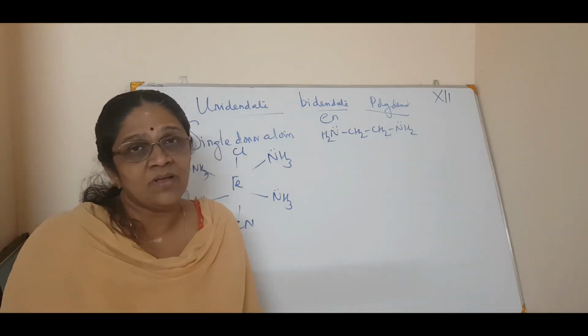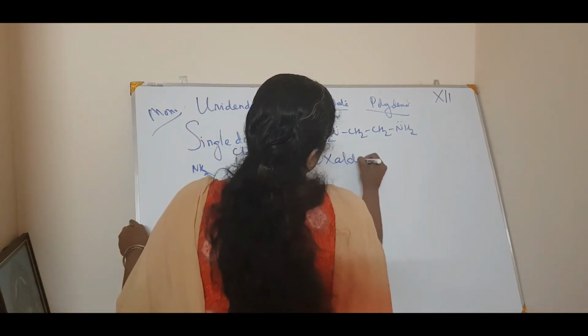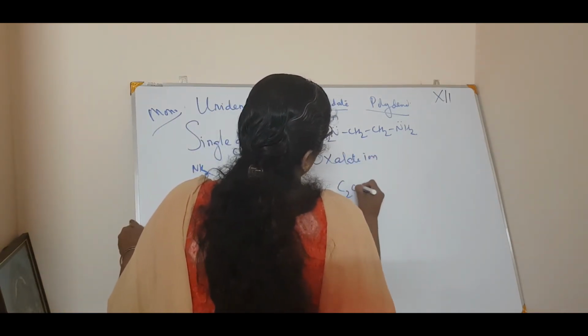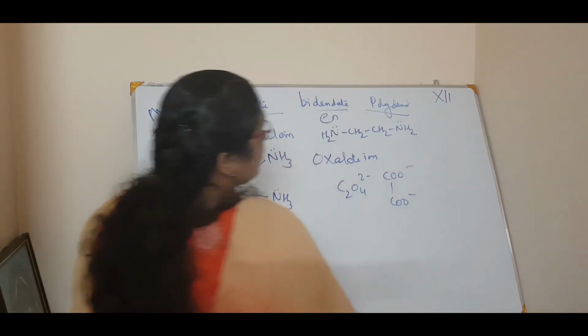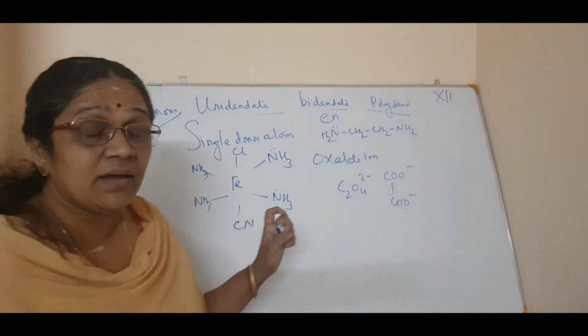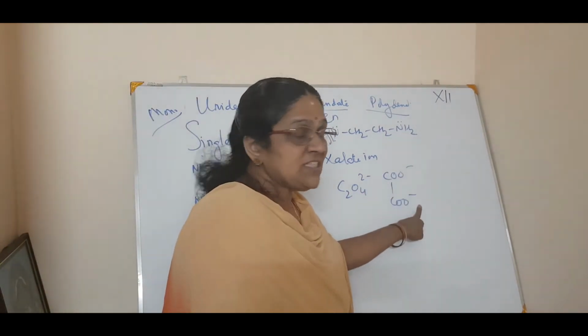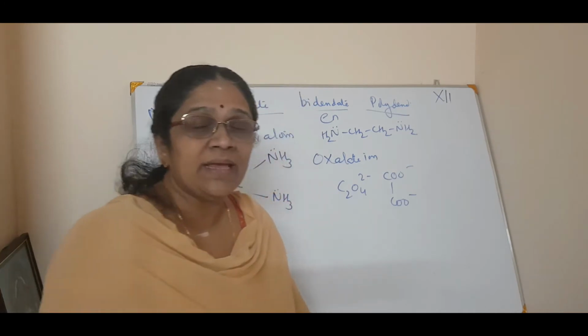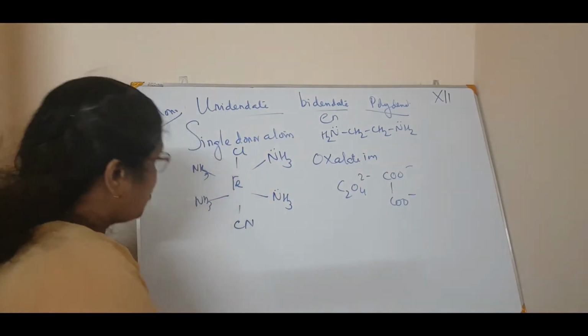Is it clear? Okay. Then another example is the oxalate ion, C2O4 2 minus, that is COO minus and COO minus. Ligands can be ions also. There are 2 sites through which this can be bound to a central metal atom. I can show you an example.